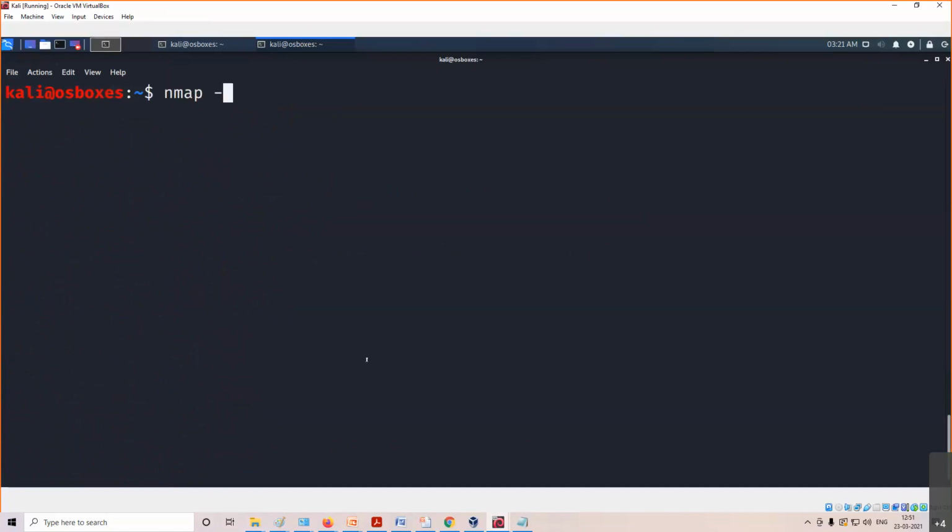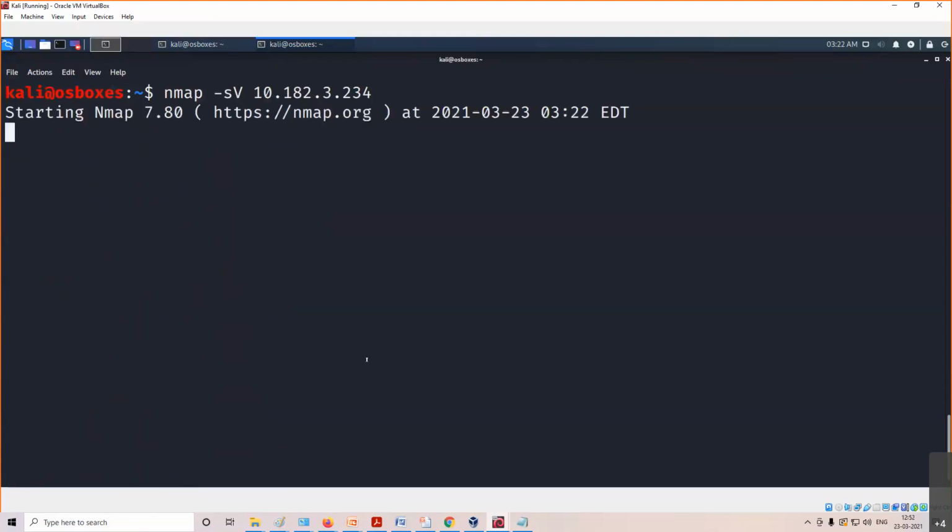Now we'll enhance our scan using some different techniques. I want the versions of the services running on this application. I'll show you what -sV is after checking the output, you will get to know what -sV is. Okay, before that, I'll show you something else.